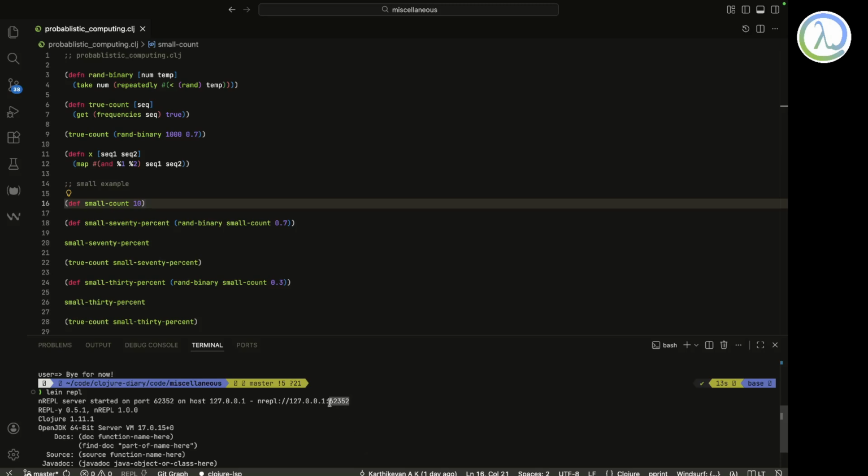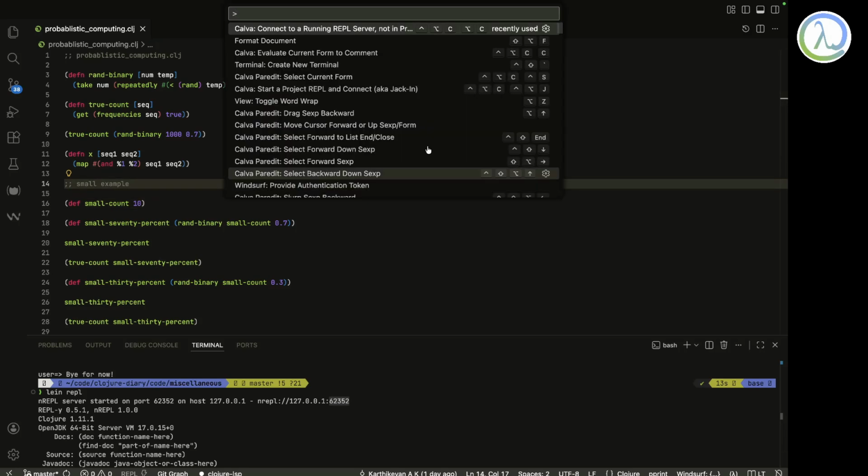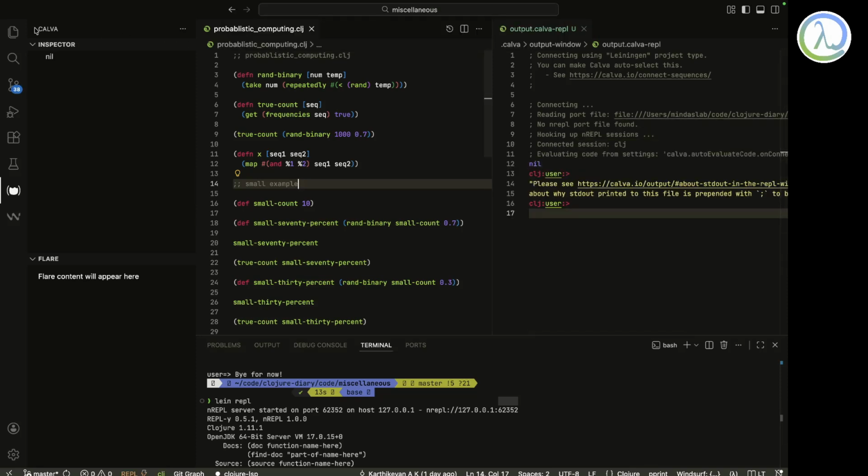Maybe they might not follow the whole video, but they should be able to do something. So I'll select this connector, running REPL not in project, and this is how I launch my REPL. If you haven't noticed, I just put in the REPL and whatever port number came up, and that's it. My REPL is there.